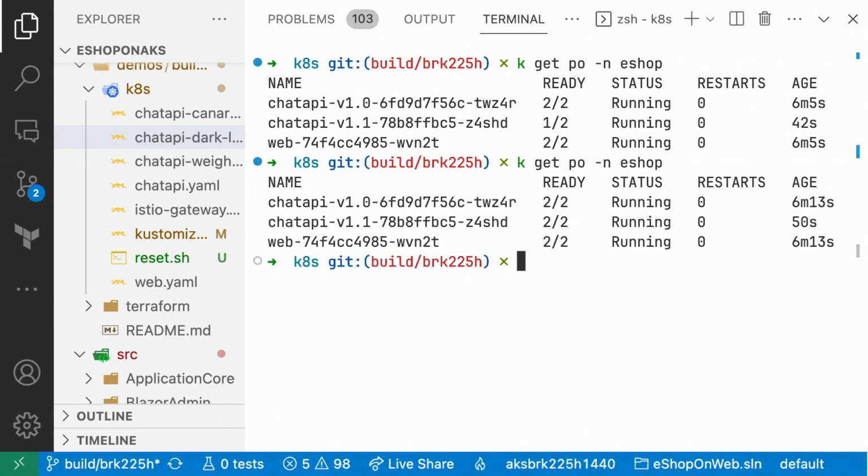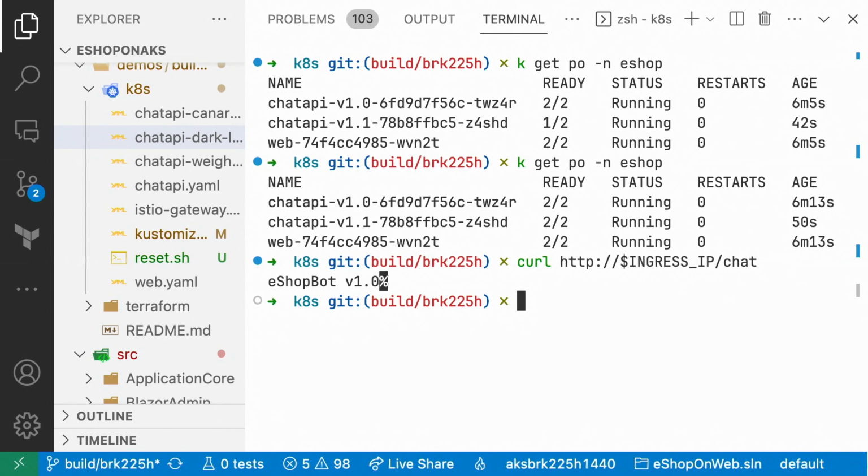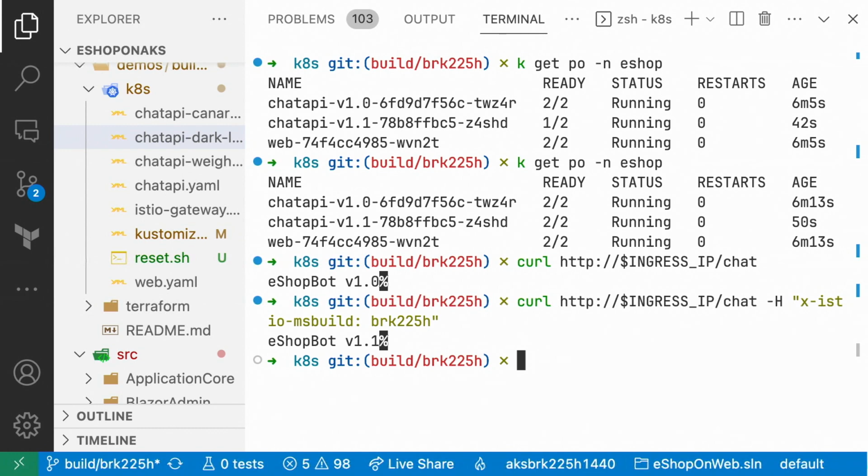Okay, there we go. So now I can issue another curl command. This gives me 1.1. Now, if I pass in a custom header of X Istio MS build and the session code, it'll give me 1.1. So that'll allow me to deploy a new feature and slowly release it. So kind of could have this header in your browser, and you pass it on? Yeah, exactly. Or I could let only a few folks access it, using that header.